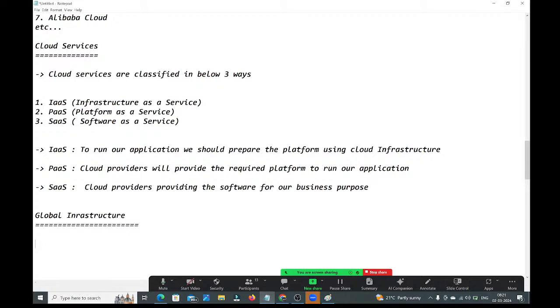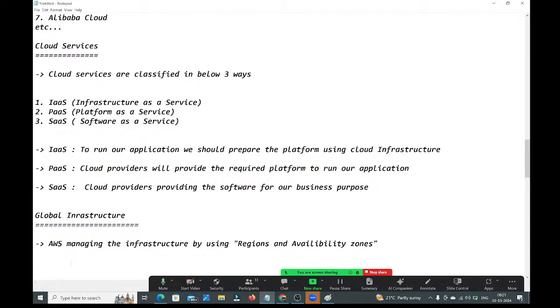See, AWS is managing the infrastructure by using regions and availability zones. AWS is managing the infrastructure by using regions and availability zones.